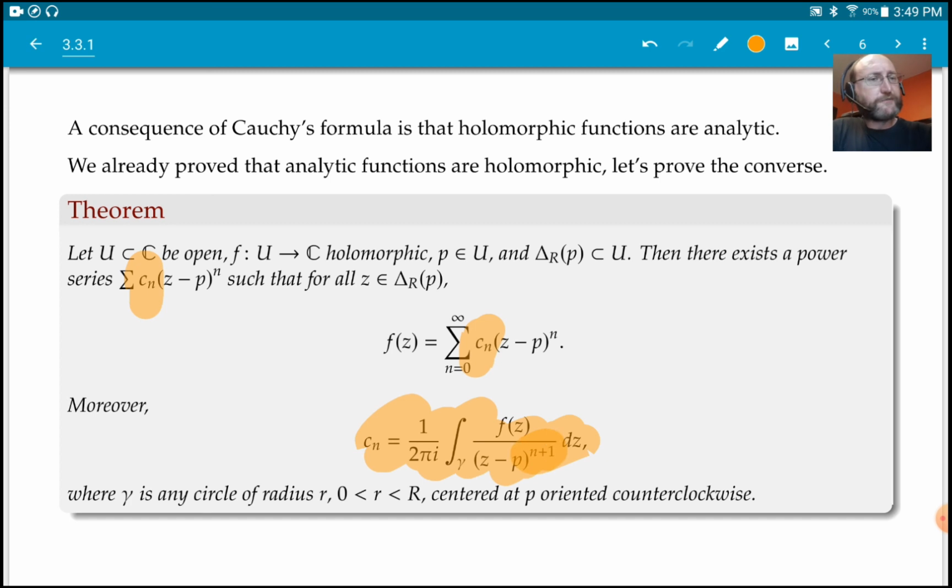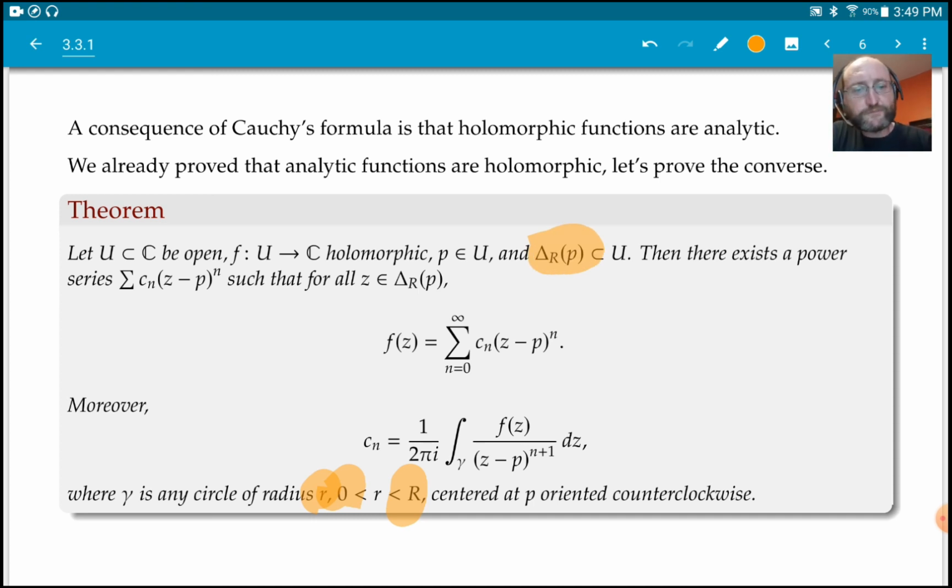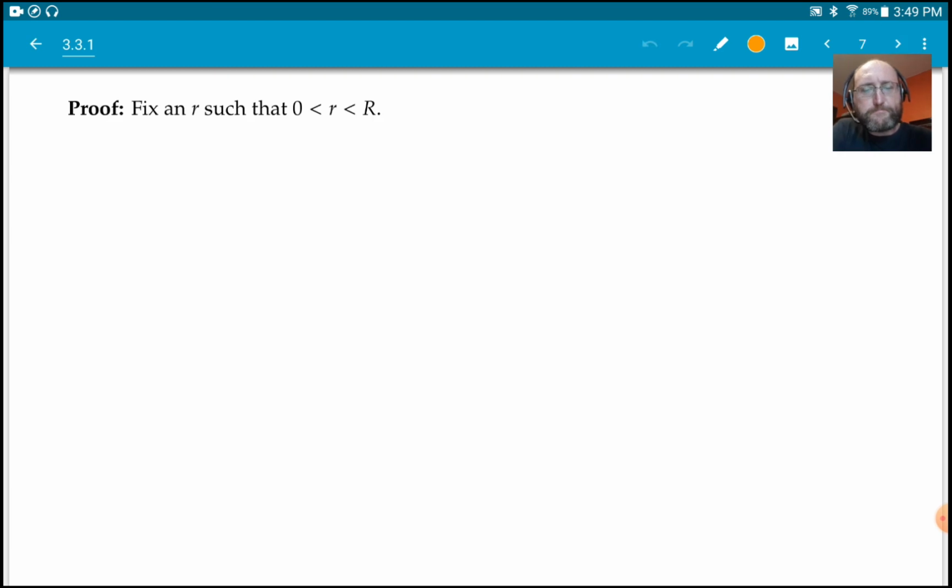With these funny powers over here, the cycle gamma over which we integrate is any circle of radius little r, which is anything between 0 and capital R. So basically any smaller disk inside our capital R disk. And it's oriented counterclockwise, so going in that direction.